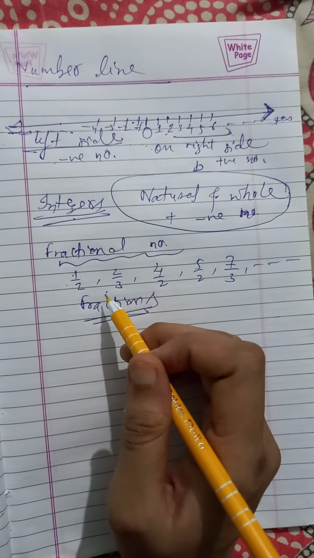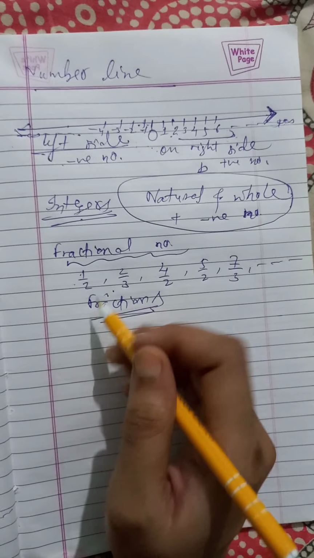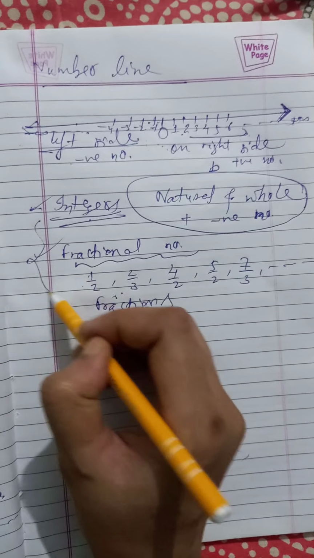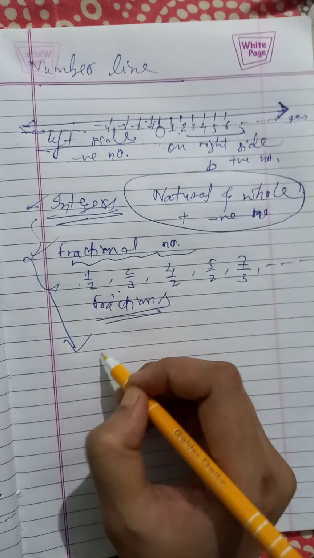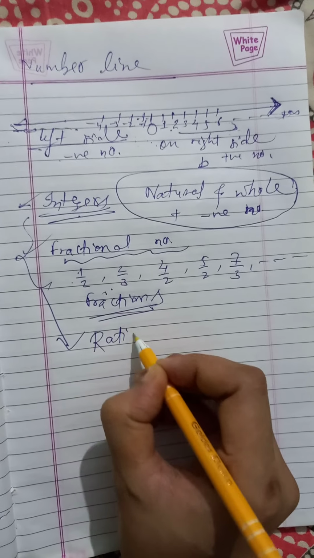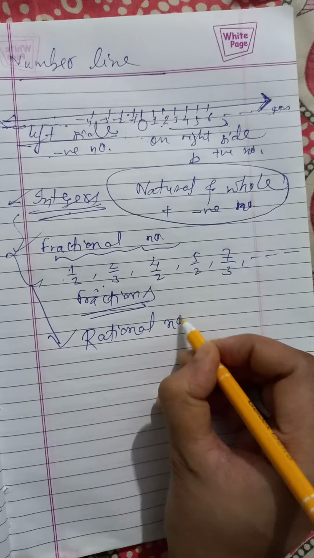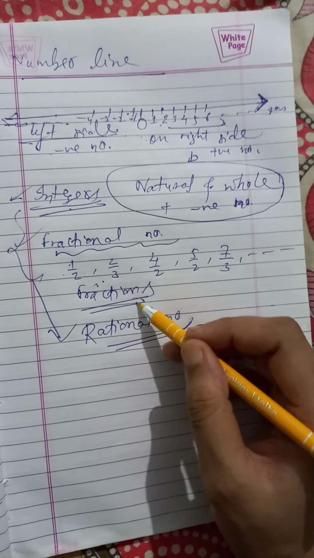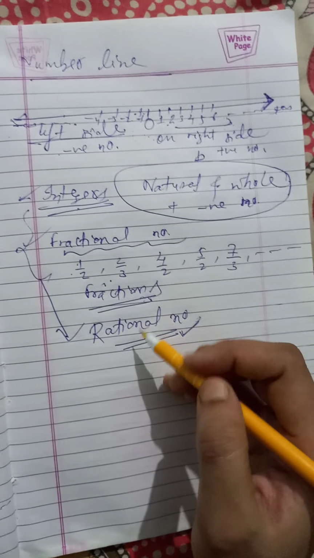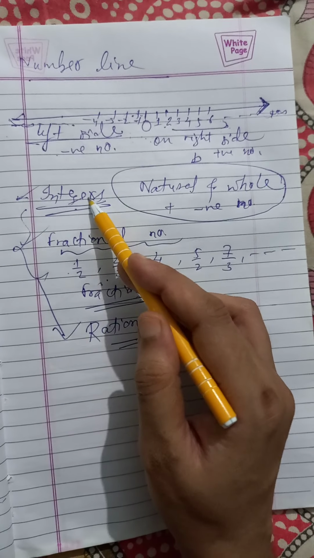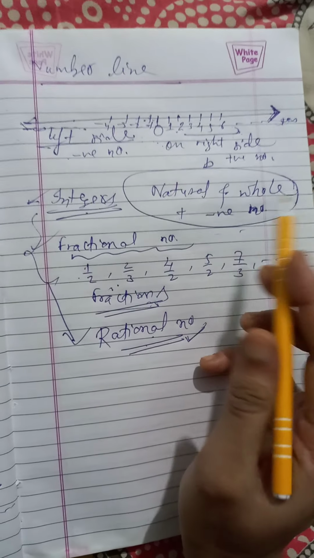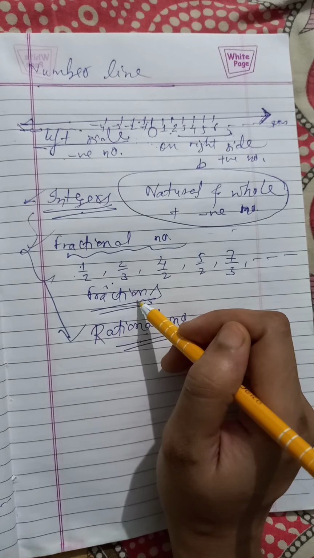So this type of numbers and integers, both types of numbers are included as rational numbers. The concept of rational numbers comes from fractions. Rational numbers include all the integers, meaning natural numbers, whole numbers, and all the negative integers, and fractional numbers also.